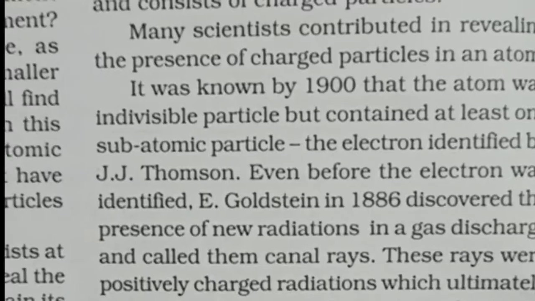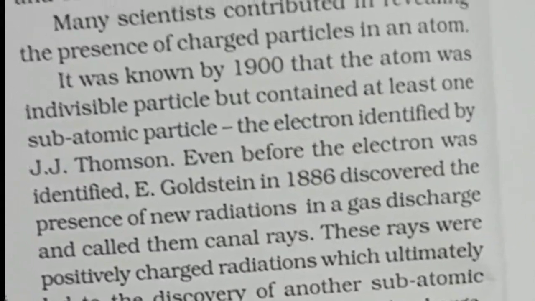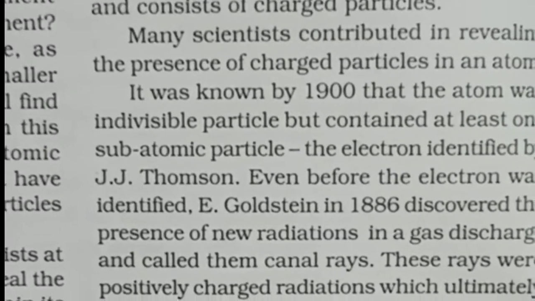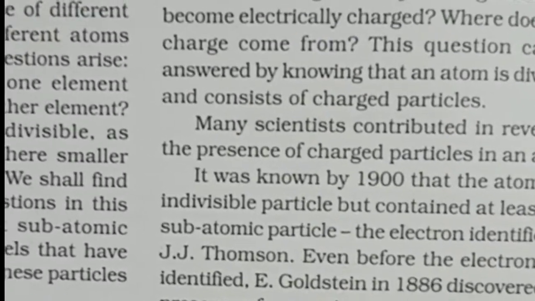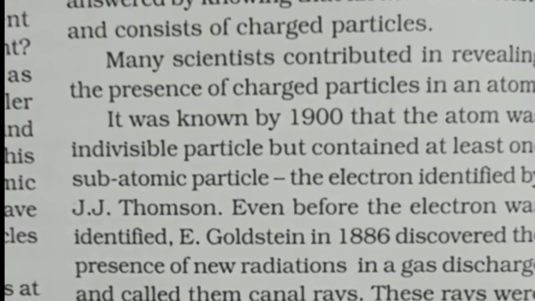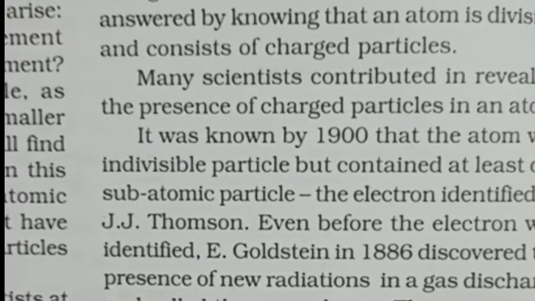How did he discover this proton? This was done by Goldstein in the following manner. Goldstein passed electricity at high voltage through a gas at a very low pressure taken in a discharge tube,